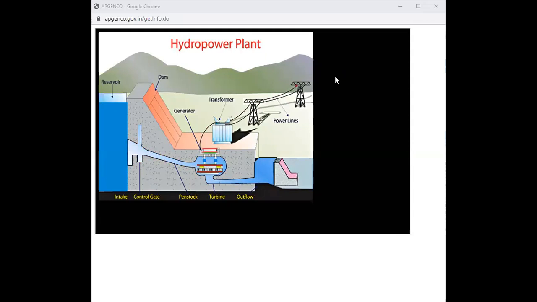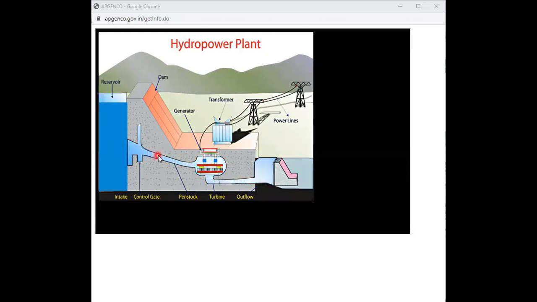The simple operation is, this is the reservoir. So generally we maintain a proper head. When we are able to maintain a proper head, we can generate power by using the same source of water, because when we store the water, we have potential energy. We are going to convert that potential energy into mechanical energy. Finally, mechanical energy is converted into electrical energy.